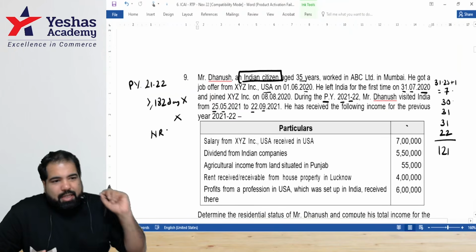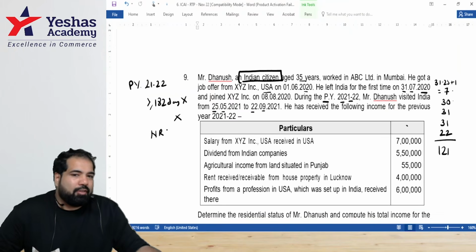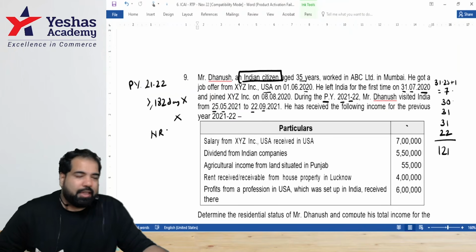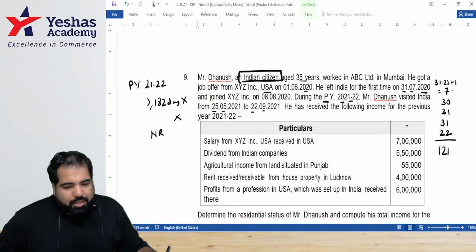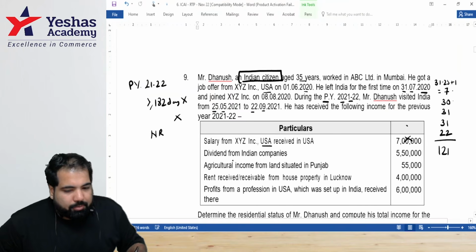Yes. So please, can someone tell me why are we not checking the second condition? Whether it's E or whether it's V, we don't check the second condition. Guys, check his Indian income. Salary from USA, not Indian income. Is this Indian income? Yes. Is this Indian income? Exempt. Is it Indian income? Yes. Is this Indian income? Yes. So please total it up, guys.